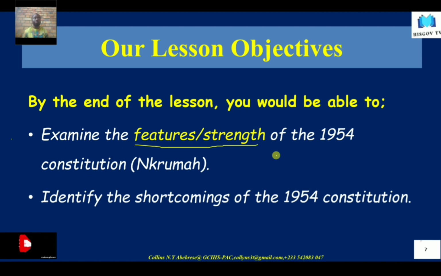By the way, we have learned about the 1916 Constitution, the Clifford Constitution. We have learned about the 1925 Constitution, the Guggisberg Constitution. We've also learned about the 1946 Constitution, that's the Alan Burns Constitution. Then we've also learned about the 1951 Constitution, that is the Coussey Constitution. And today we are learning about the 1954 Constitution. Therefore, we know how the constitutional development had taken place in the Gold Coast right from 1916 up till date.